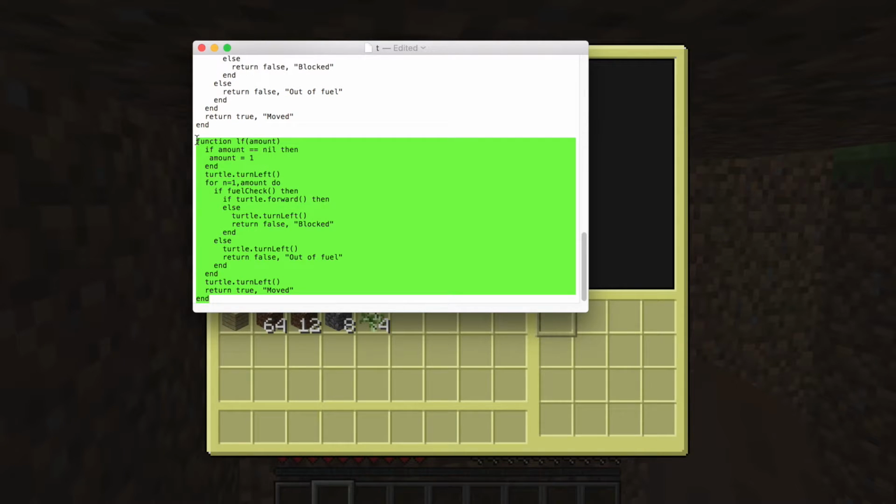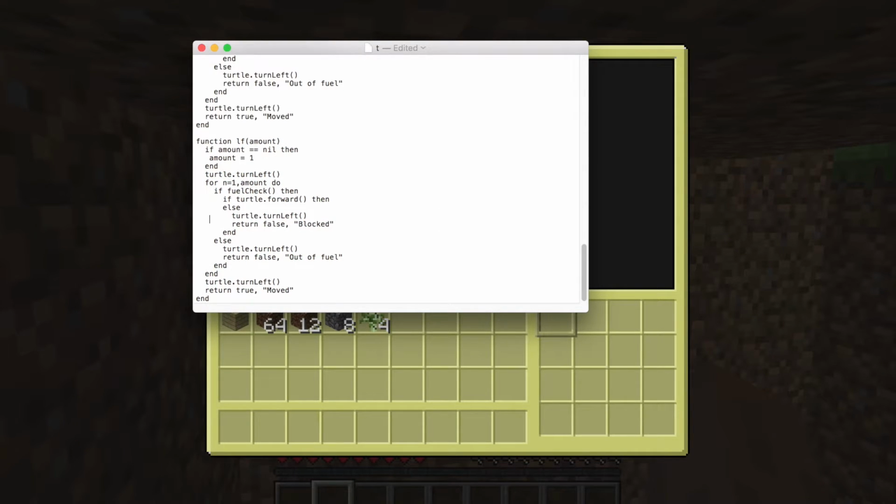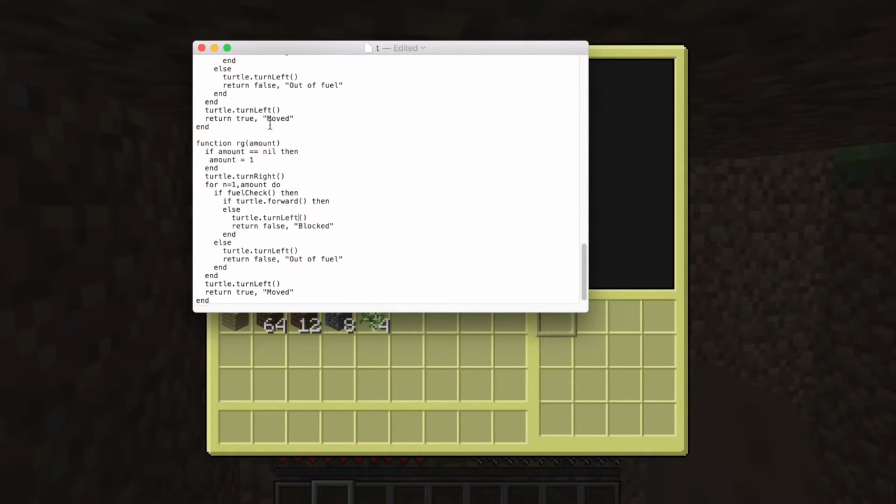So now let's just copy this function, paste it down here, and let's do right. I guess I'll do that. And we'll just turn all these lefts to rights. Or actually, no, to turn back it should be left.